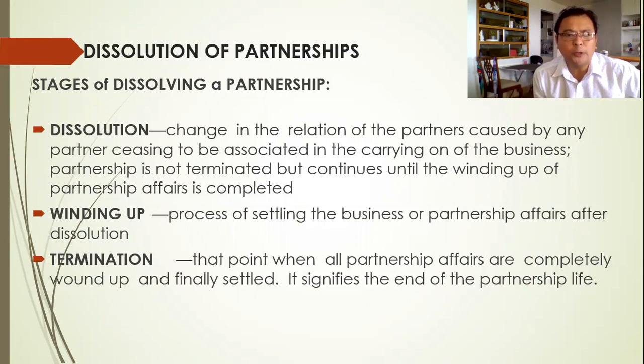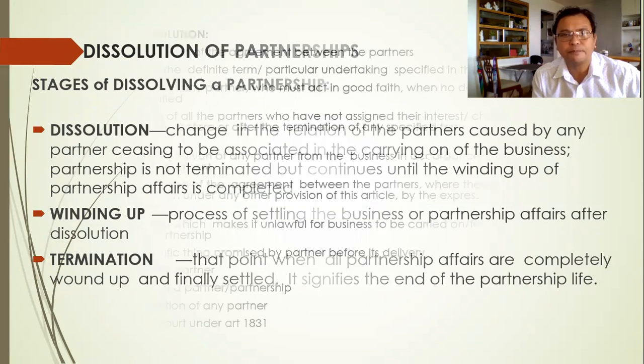Then we have termination. Termination is the point when all partnership affairs, meaning all the debts, the obligations, and all the assets are completely wound up and finally settled. So this signifies the end of the partnership life.